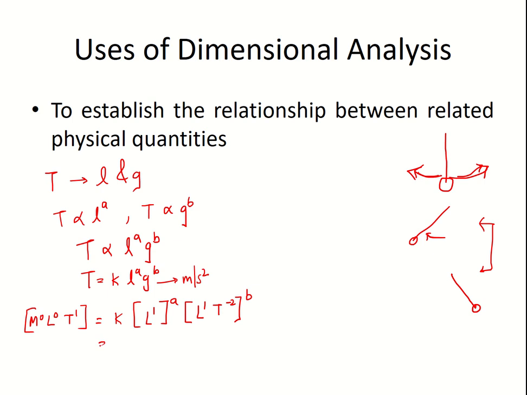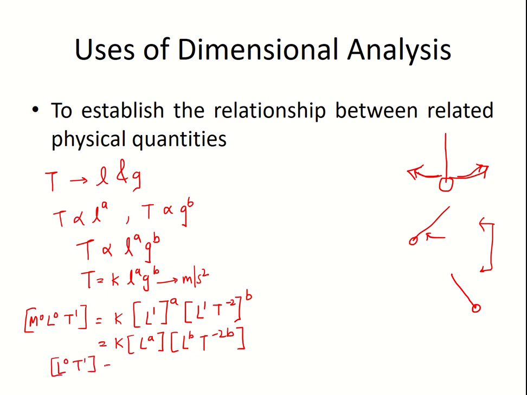Now let us multiply this. What we have is K times L raised to A, this is L raised to B, and this is T raised to minus 2B. Now we can write this together. We will write this side as L0 T1.